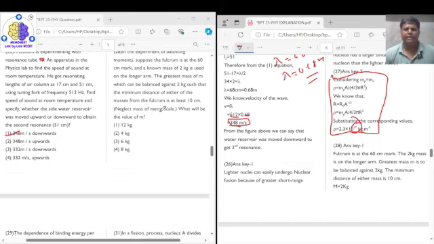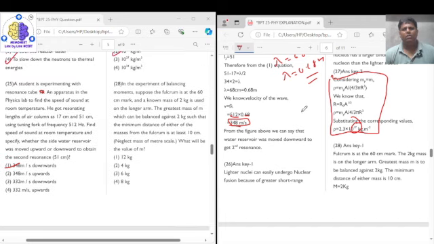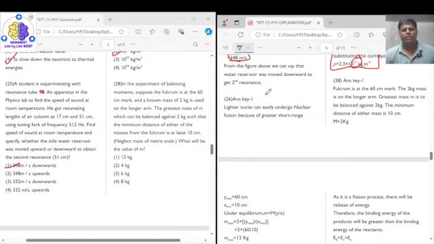Now coming to question number 28. Question number 28 says that in an experiment of balancing moment, suppose the fulcrum is at 60 centimeter mark and a known mass of 2 kg is used on the longer arm.